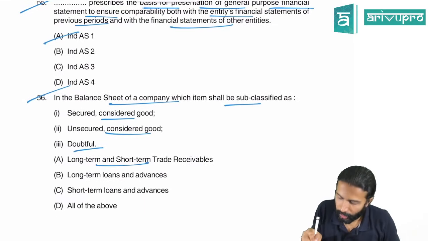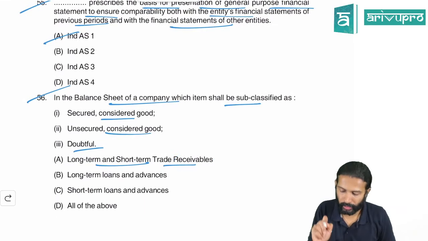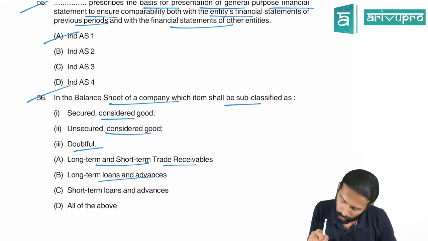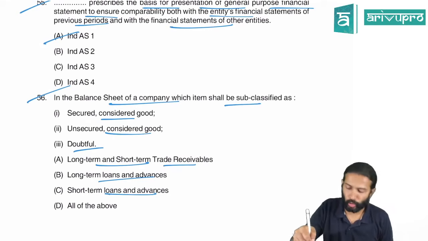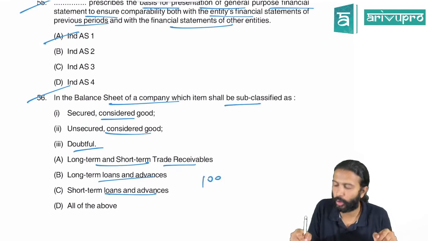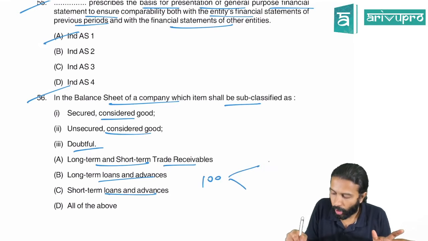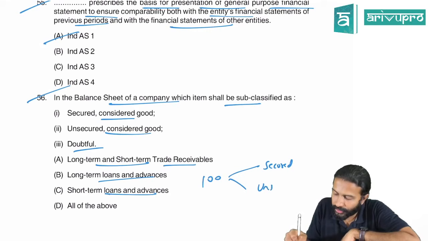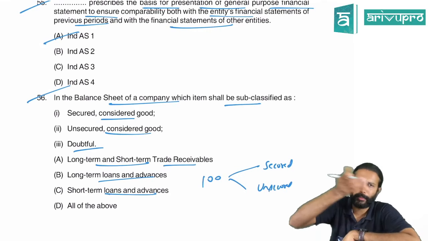So for long-term and short-term trade receivables, you need to roll out. For long-term loans and advances, you need to give that disclosure. For short-term loans and advances also, you need to give out all this. Meaning if 100 rupees loan you have given, you need to tell how much of this loan is secured, secured by what asset, and how much of this is unsecured. Like this, information you need to roll out.